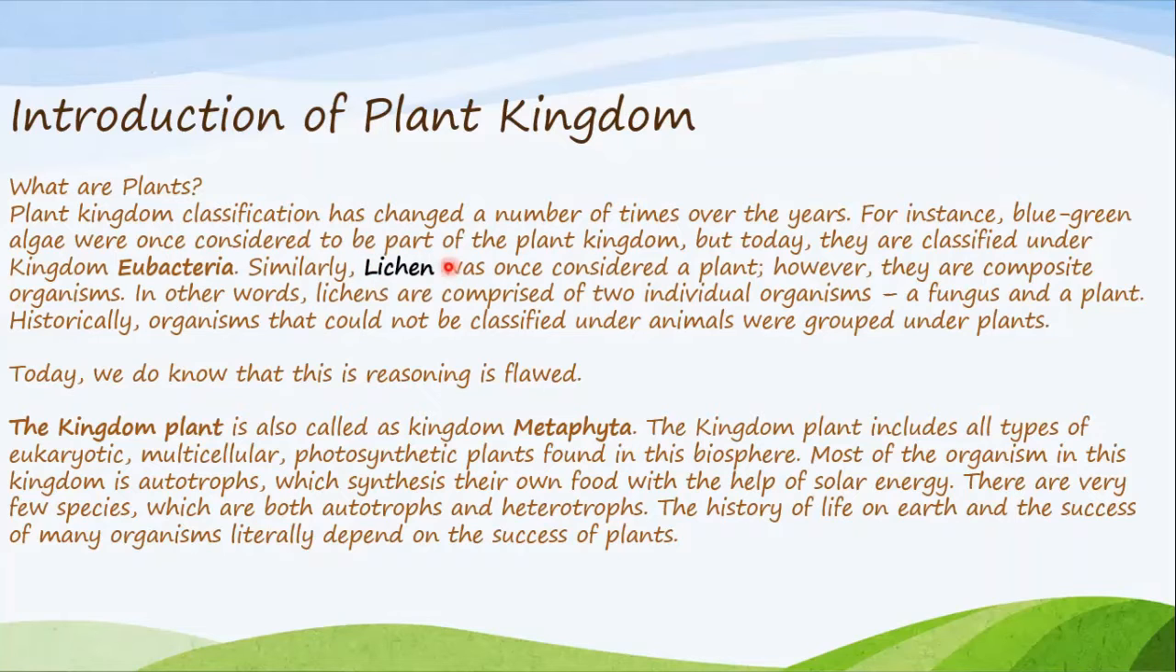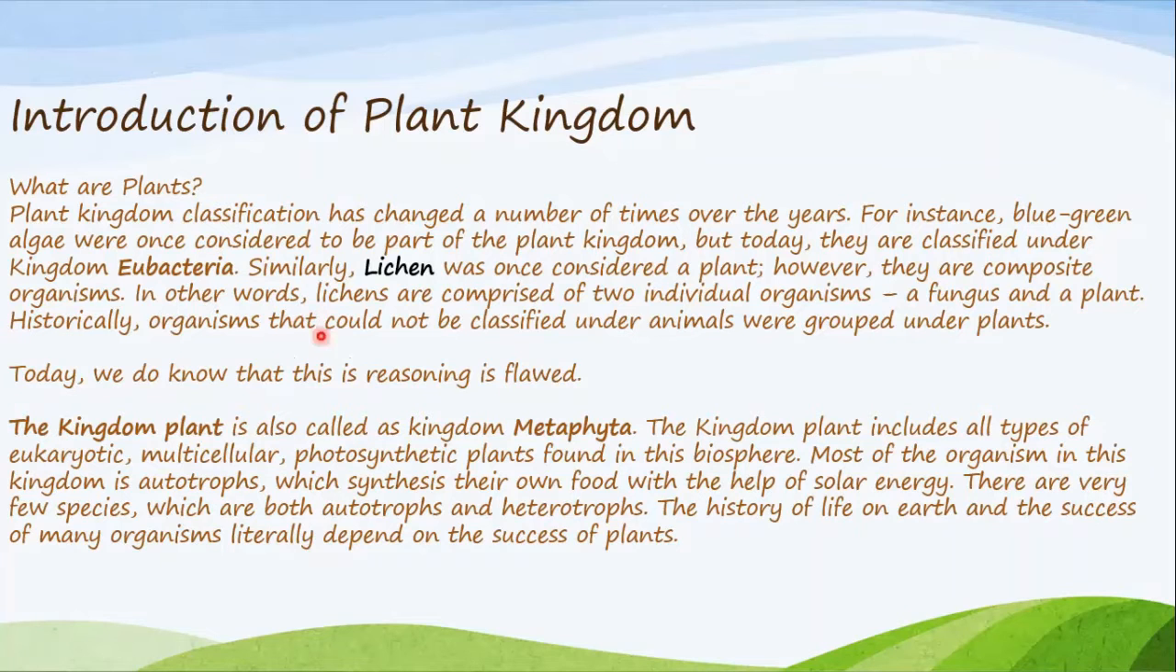Lichen is nothing but a combination of algae and fungi. Okay, so lichen was once considered as a plant. However, they are composite organisms, which are comprised of two individual organisms, a fungus and a plant, which is algae.